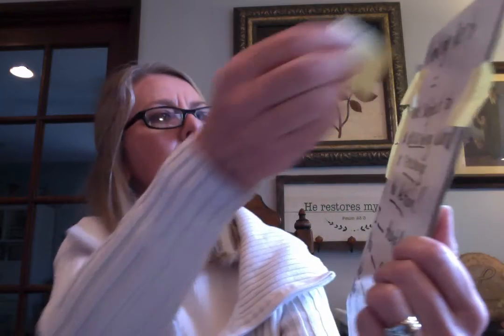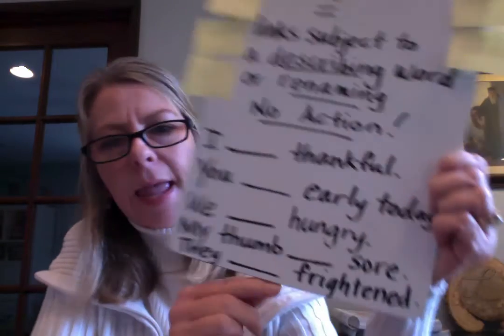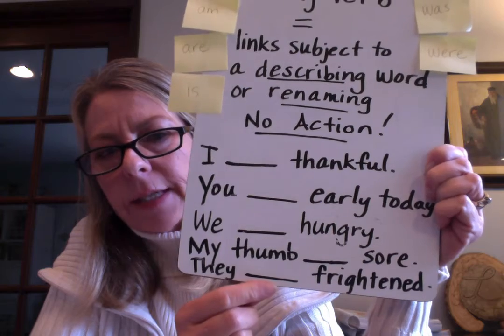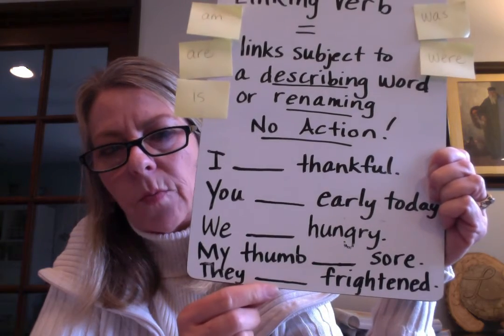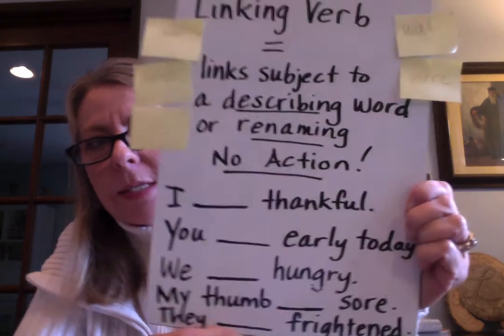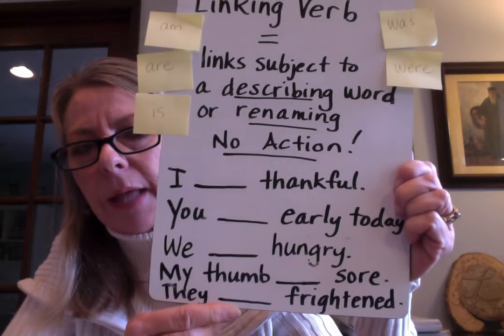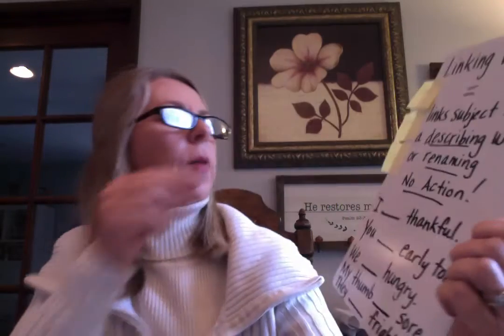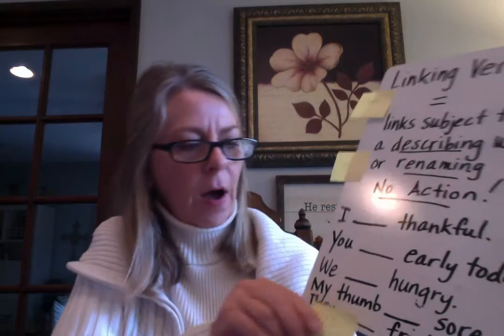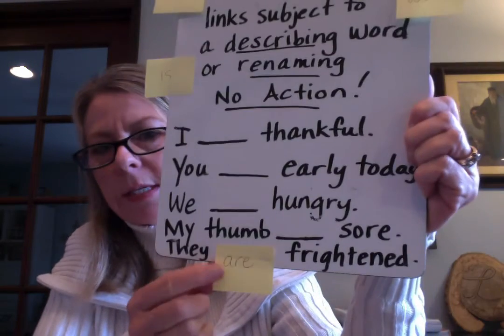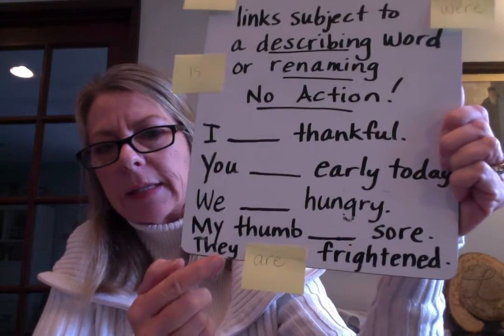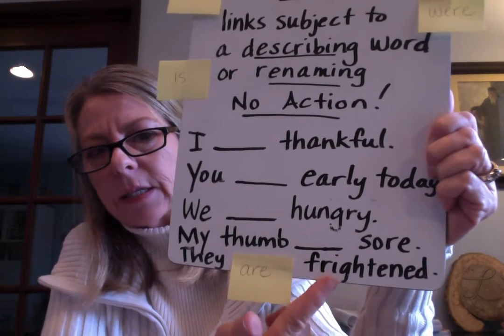Okay, last one. They blank frightened. Okay, so it's happening right now. It's present tense. What would we say? They blank frightened. We would say they are frightened. This is present tense linking verb. It links they with frightened. It's describing.